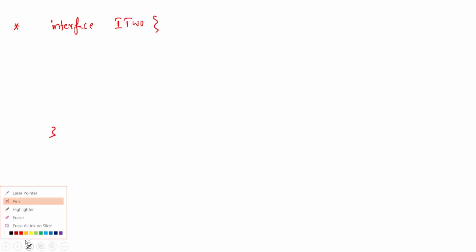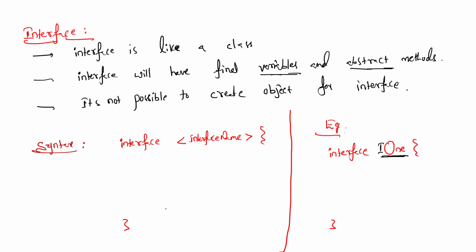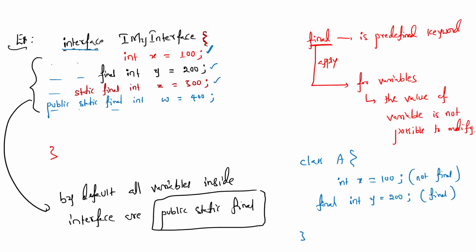Next, the second property: an interface will have abstract methods. Let me take an example, an interface named I2. Inside this interface, will it have concrete methods or only abstract methods? Abstract methods only. At this point that's not entirely right, because Java 1.8 changed the rules, but let me write it this way for now.